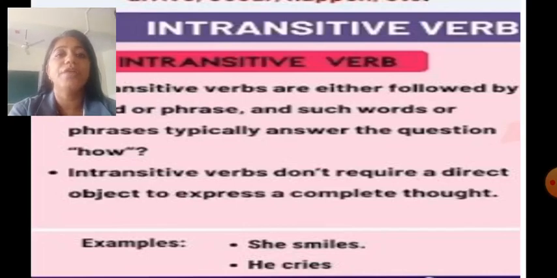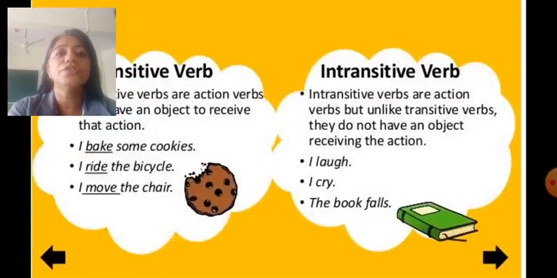Intransitive verbs are either followed by a word or phrase, and such words or phrases typically answer the question how. Intransitive verbs do not require a direct object to express a complete thought. For example, she smiles, he cries, etc. So children, transitive verbs are action words that have an object to receive that action.